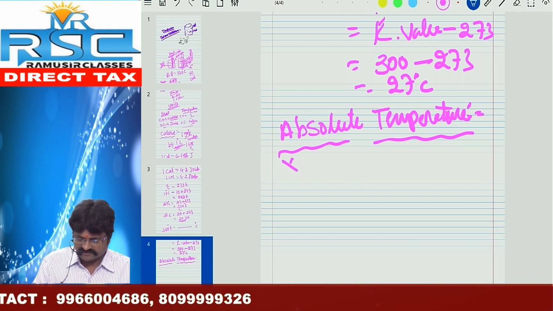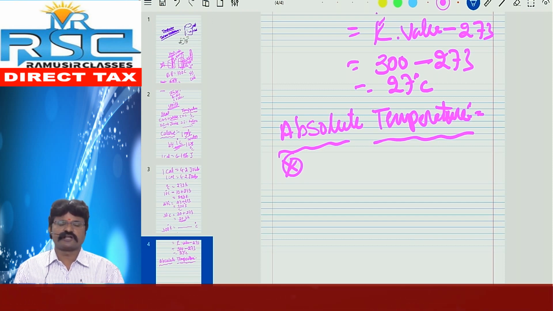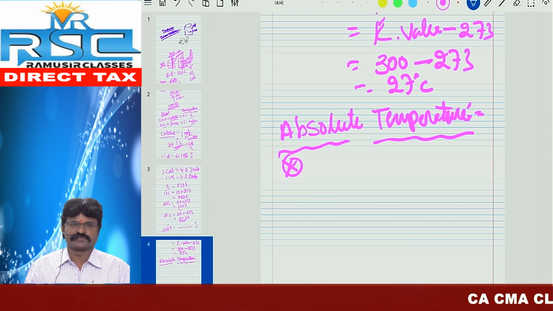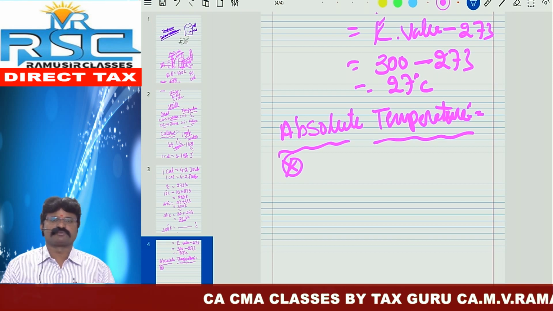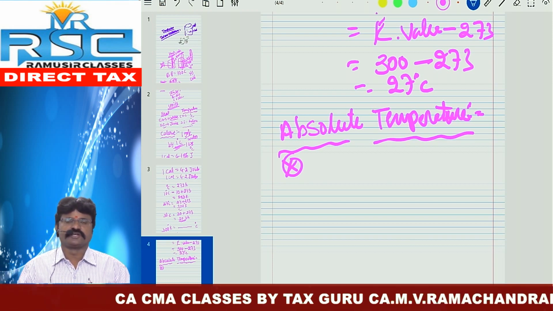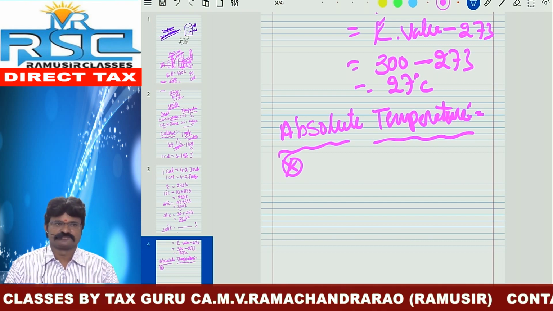It is also one of the most important definitions. So, my dear students, in this session we discussed the most important concepts and definitions: temperature, heat, absolute temperature, units, and so on. Okay, thank you.